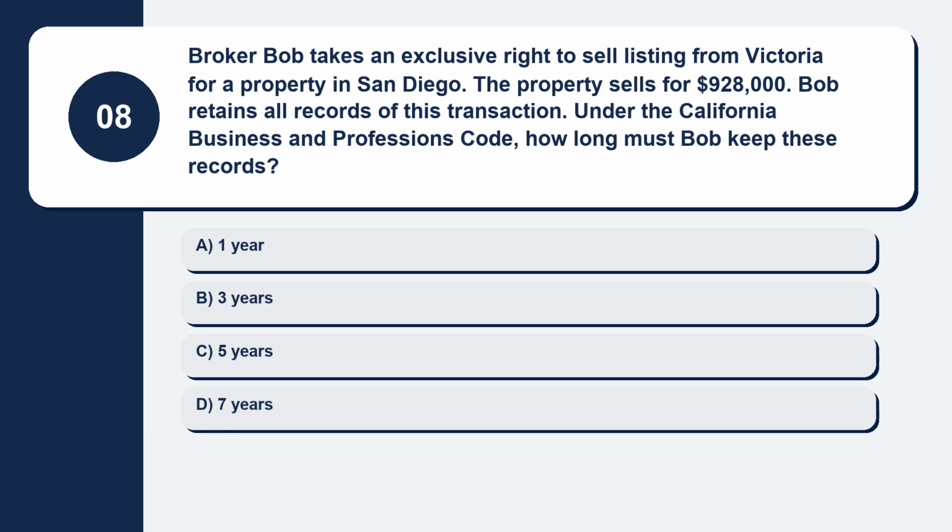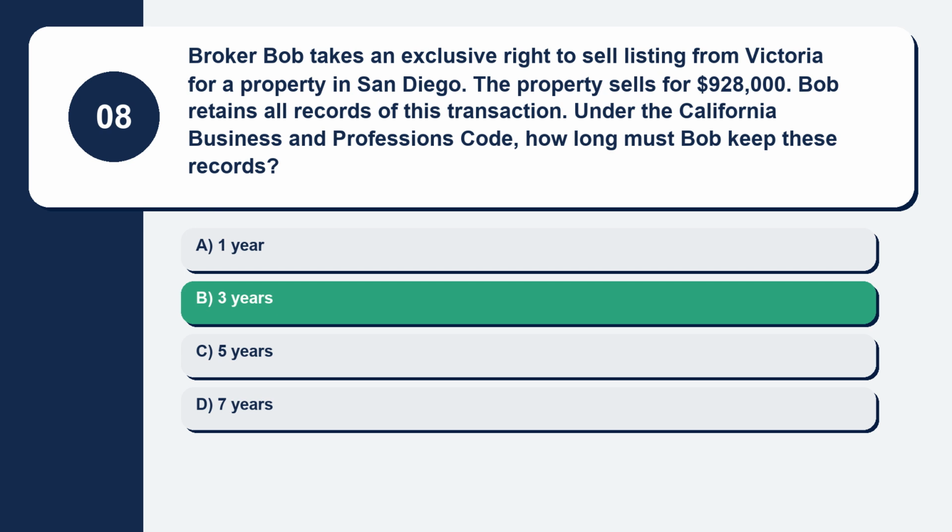Question 8. Broker Bob takes an exclusive right to sell listing from Victoria for a property in San Diego. The property sells for $928,000. Bob retains all records of this transaction. Under the California Business and Professions Code, how long must Bob keep these records? Here are your options. Option A, 1 year. Option B, 3 years. Option C, 5 years. Option D, 7 years. The correct answer is option B, 3 years.